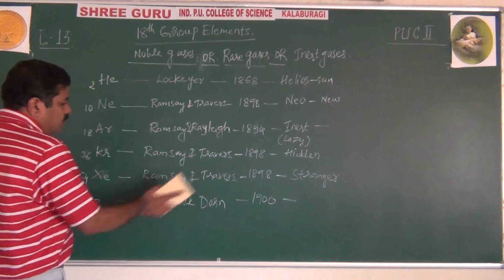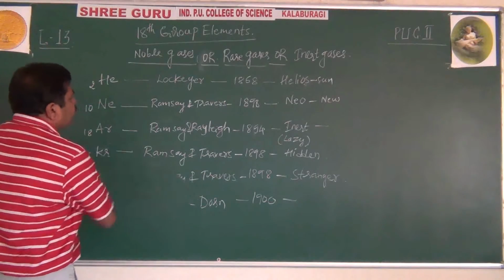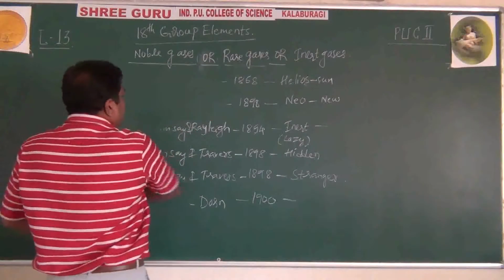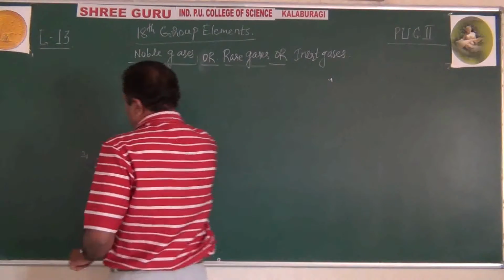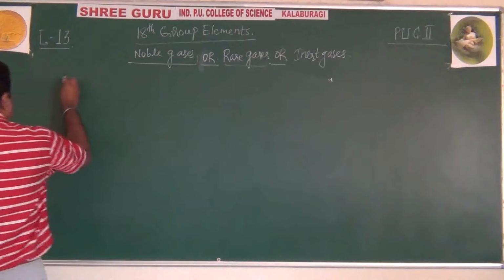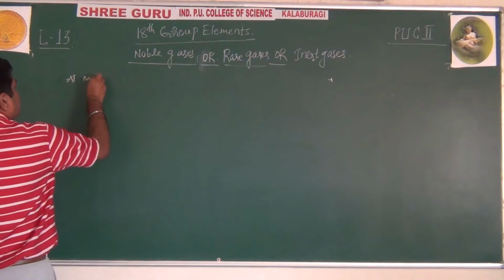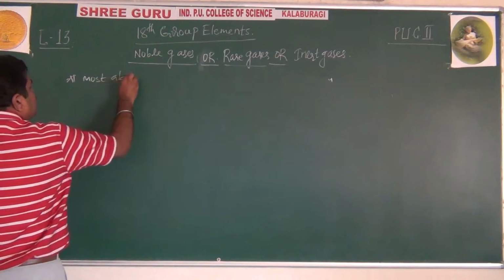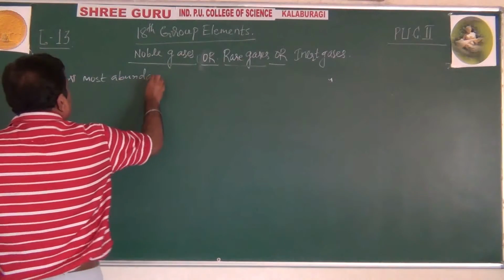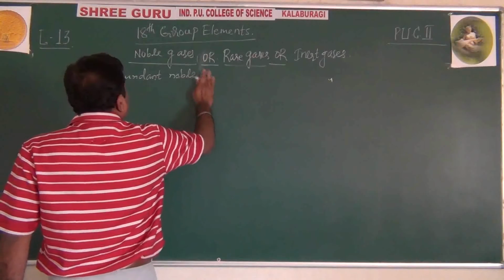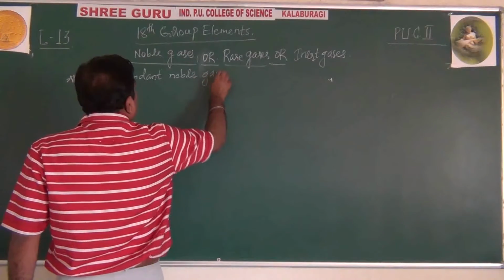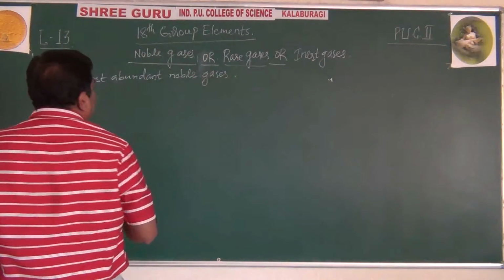Right. Now, as I told you, I will tell you another important points regarding these noble gases. Most abundant noble gas. Out of helium, neon, argon, krypton, and xenon, what is the most abundant noble gas?